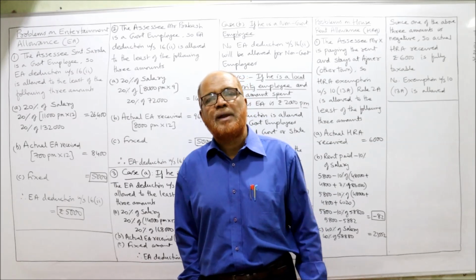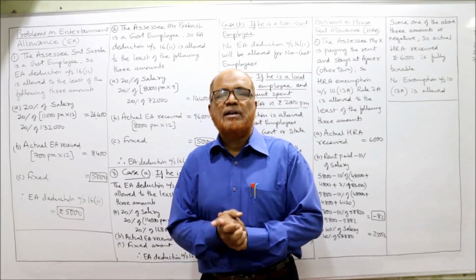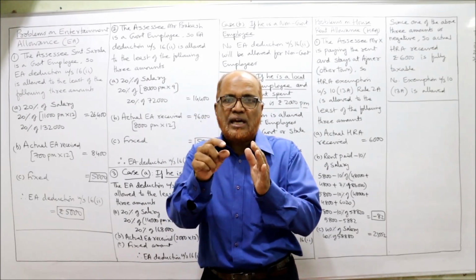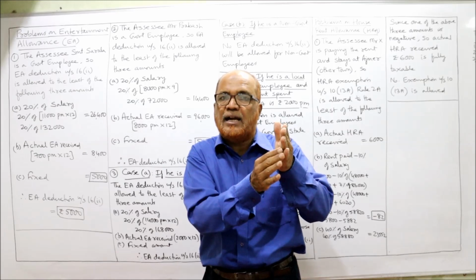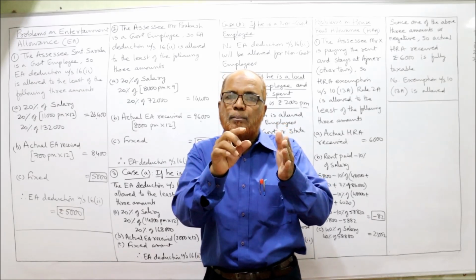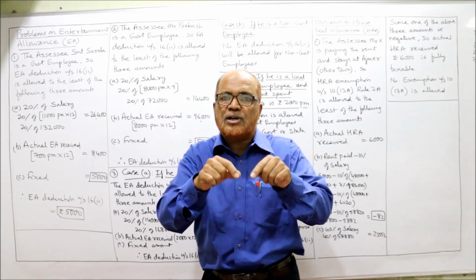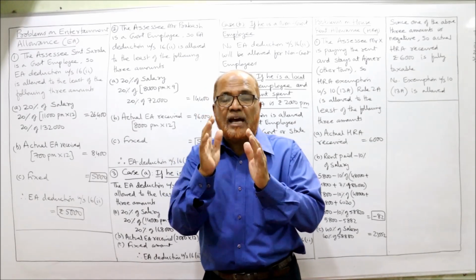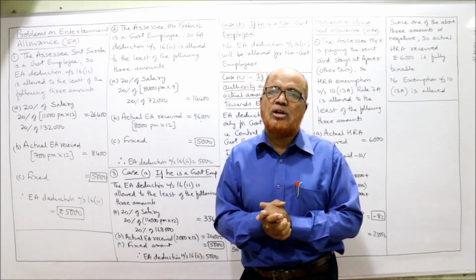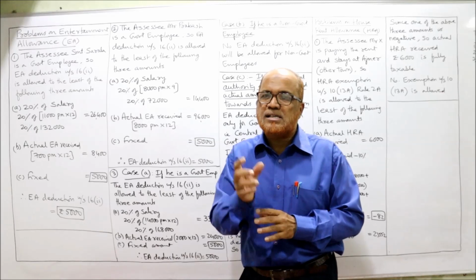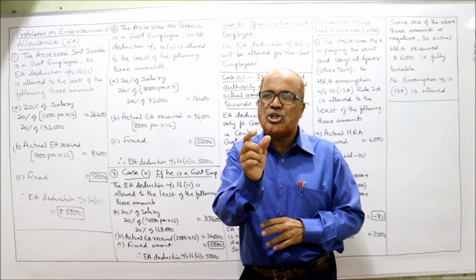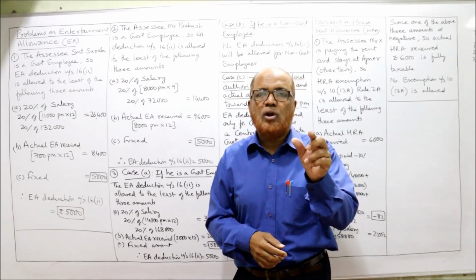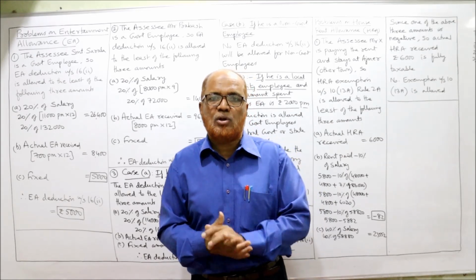In the previous video I explained the conditions for allowing deductions under section 16(2). For EA, first of all, whatever EA is received will be taken under the head allowances. So after computing the gross salary, deduction will be allowed under section 16(2). Now we have to check whether she is eligible for deduction or not. The Income Tax Act says EA deduction under section 16(2) will be allowed only for government employees. For non-government employees, EA deduction is not allowed.